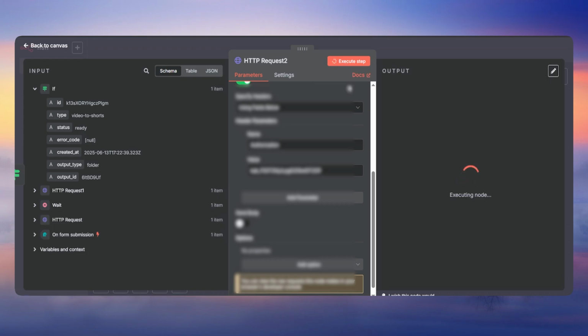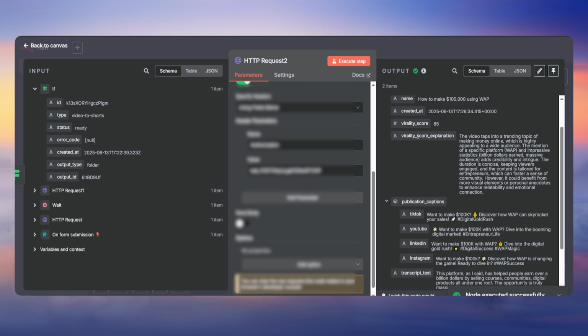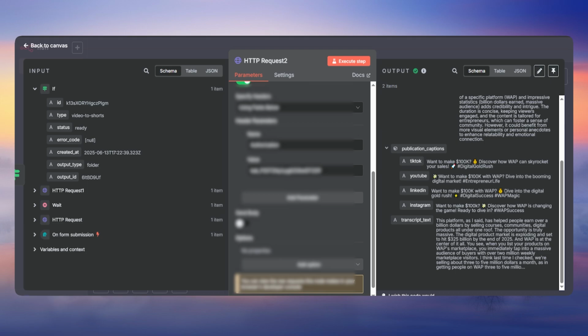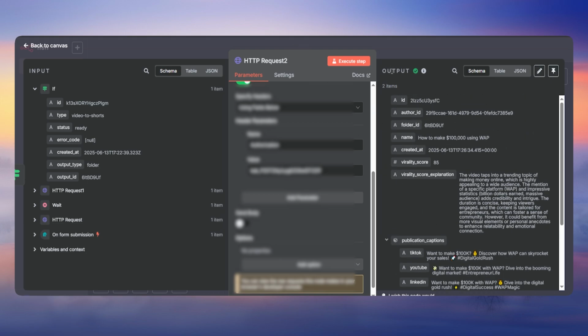So once you do that, it is going to give you the items. So we have 2 items, and it has a virality score of 85%, and this is the explanation, and these are the titles with the transcript as well. Okay, that is done. That means 2 shots have been generated.